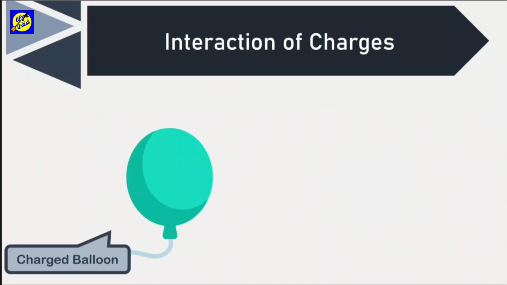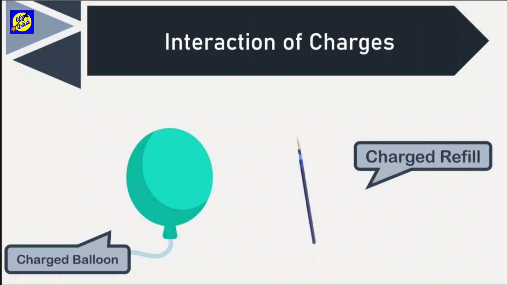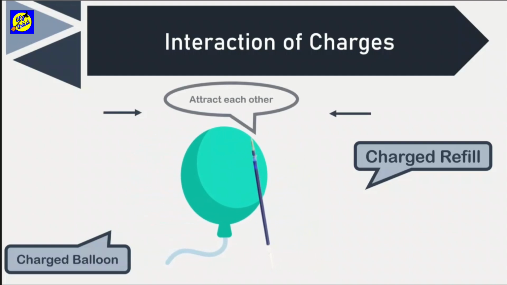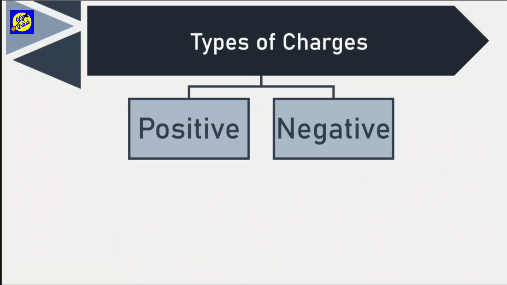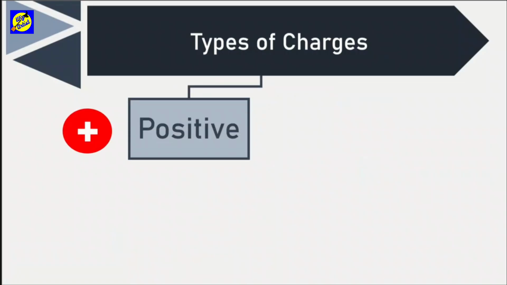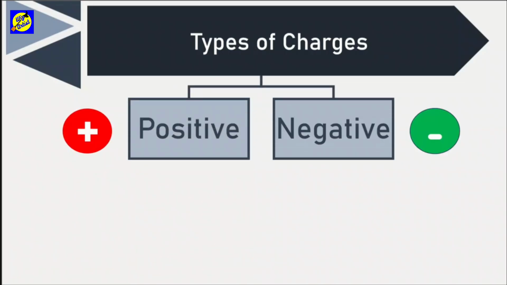But now instead, if you take a charged balloon and a charged refill that again are charged by rubbing against a woolen cloth or polythene, you can notice that these two objects will move towards each other. That is, they will attract each other, which is the complete opposite of what happened last time. That is, with balloon and balloon. Balloon and balloon repelled each other, but balloon and refill have attracted each other. This kind of gives a conclusion that there can be two types of charges, positive and negative. We have named one type of charge as positive and the other as negative.